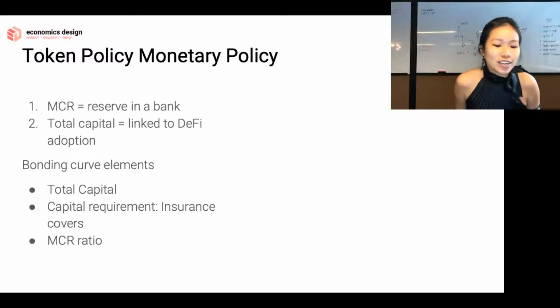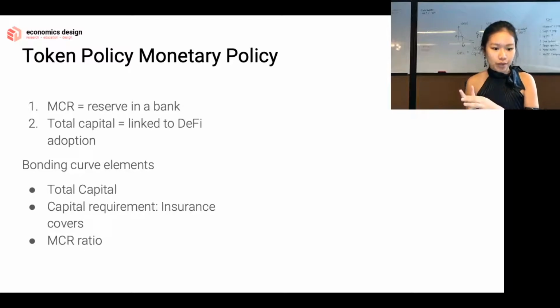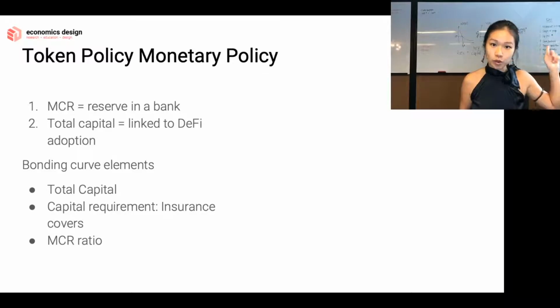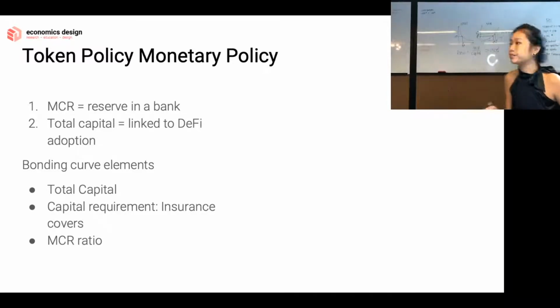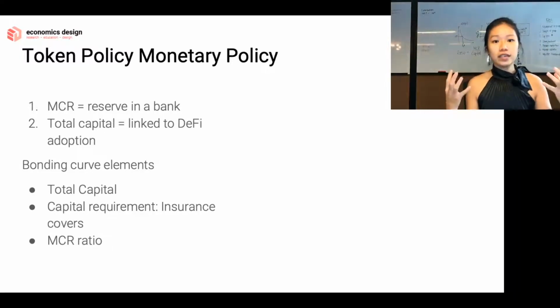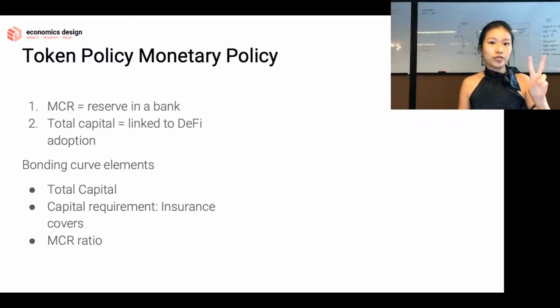So we get started with the monetary policy. With NXM, there are two functions in the math that we want to talk about. And as you can see, this formula over here. Now, that is the formula for determining the price of NXM token. And there are two variables in there.